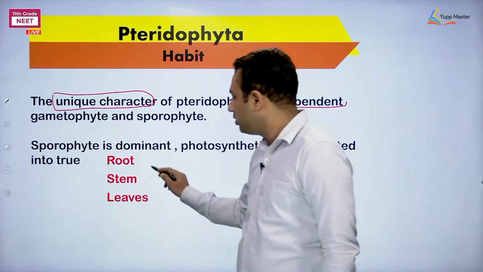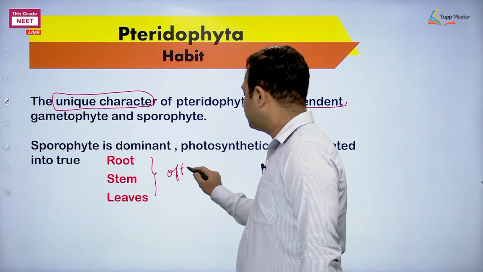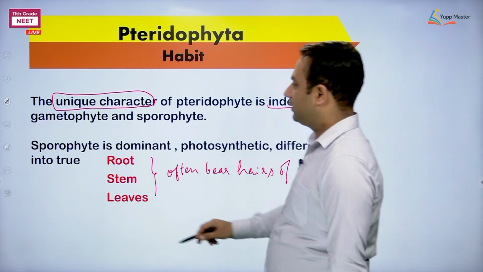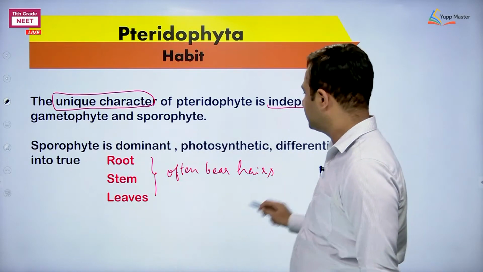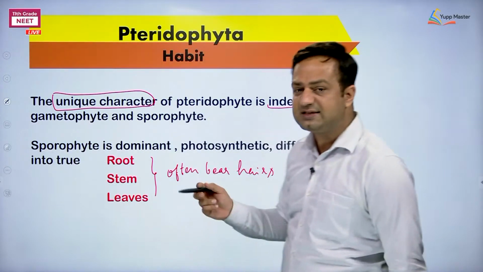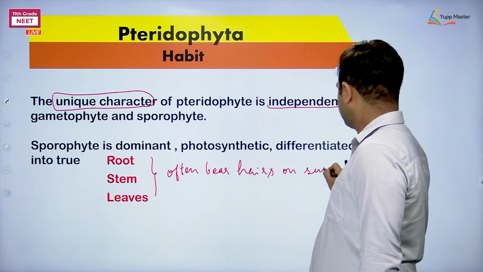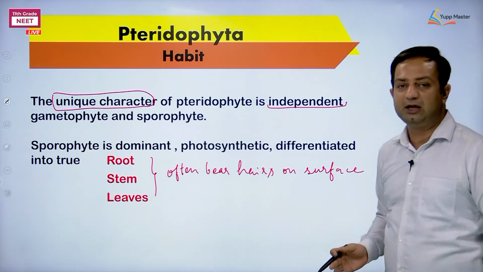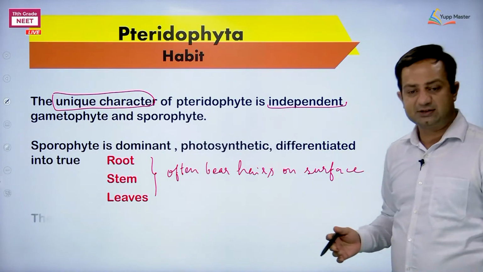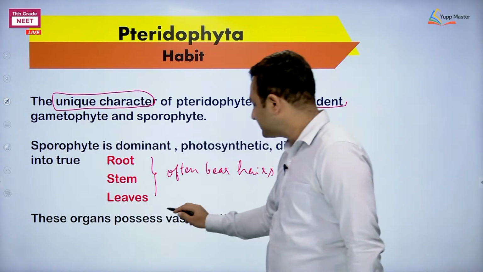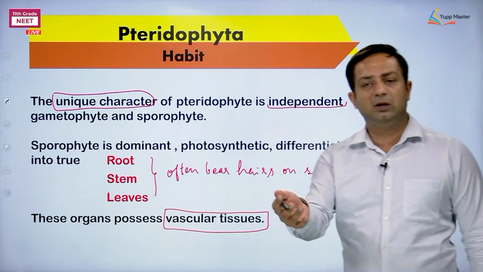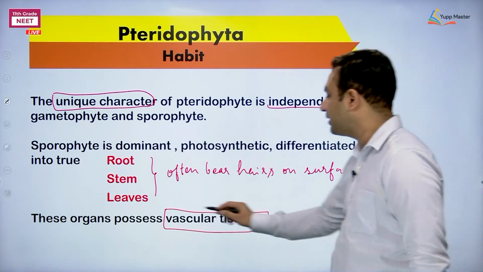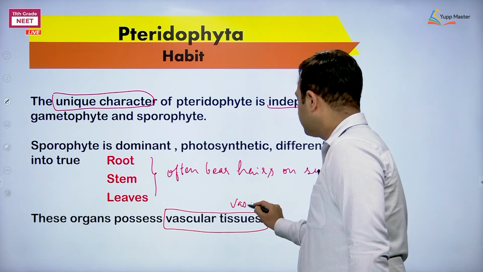Okay, that is the kind of structure. We used to say that these often bear hairs on the surface. Clear? These are often bearing hairs on the surface, hairy leaves or hairy stem. These features we can mention. Although if I am considering the root, stem and leaves type of structure in them, we need to discuss the example as well. Okay, and these all organs possess vascular tissues. One more word can be used instead of writing vascular tissues.